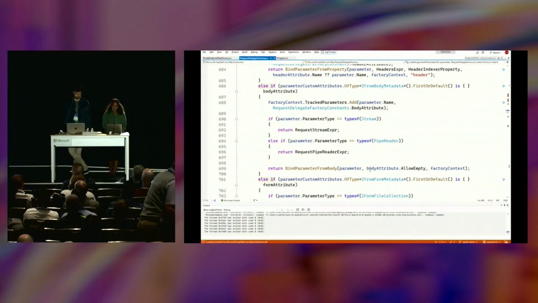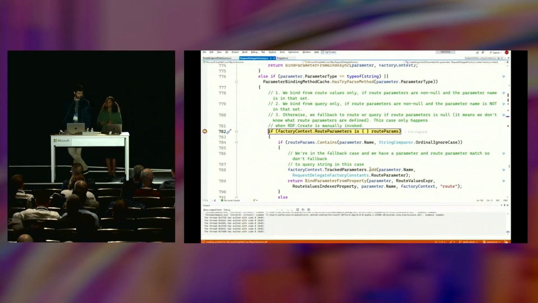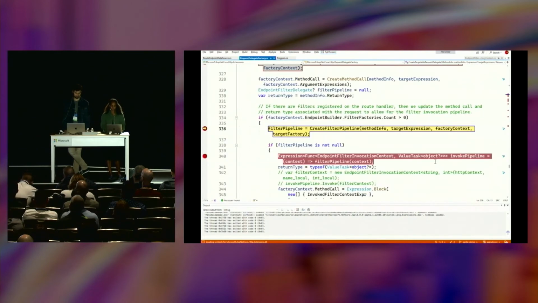What I want to particularly hone in on, though, is the binding rule that gets invoked when we run our code, which is going to see, hey, we've got a string, and it looks like that string parameter's name also exists in the route pattern. So I can make a mapping between the two. That's that same thing I mentioned earlier. And I'm going to produce a LINQ expression that represents that binding of that parameter from route values. So there you go. We've bound the argument. Of course, a lot more logic happens depending on what types you use for your parameters,